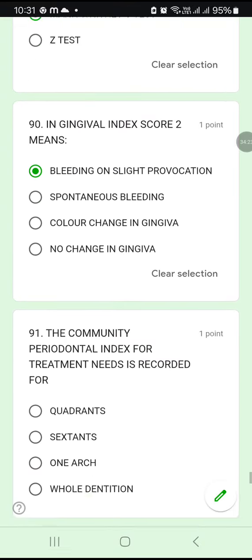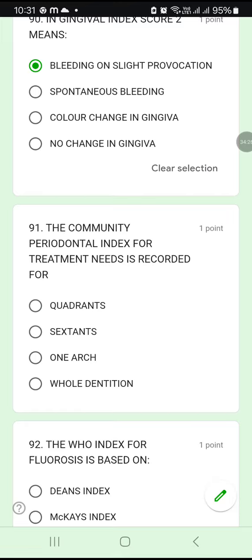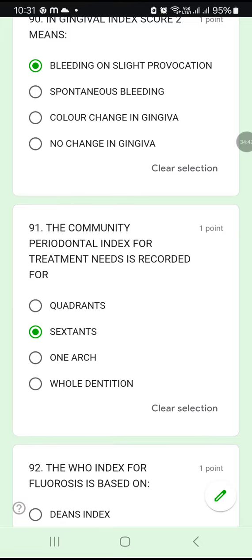Okay. 91. The community periodontal index for treatment need is recorded for, that is CPITN is recorded for quadrant, sextant, one arch, whole dentition. So similar question we have done in a model paper previously. In that we were asking about the definition of CPITN. Here what is its recording purpose? 91B, sextant. Okay, it is actually recorded for sextant. The community periodontal index for treatment need is recorded for sextant.